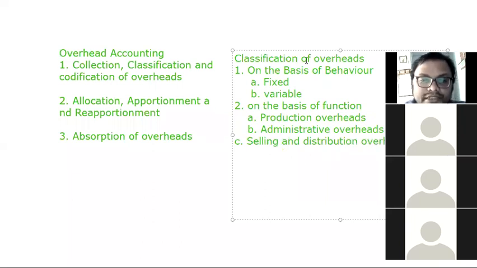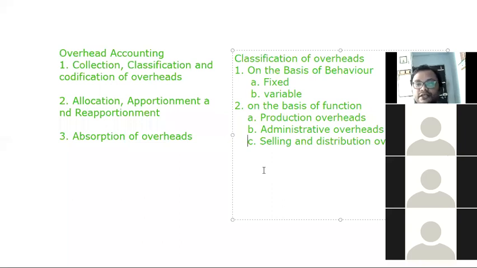I hope all of you understand what is the classification of overheads. Overhead is classified on the basis of first behavior and second on the basis of function. On the basis of behavior, there are two types of overheads. The first one is fixed overhead and second is variable overhead.